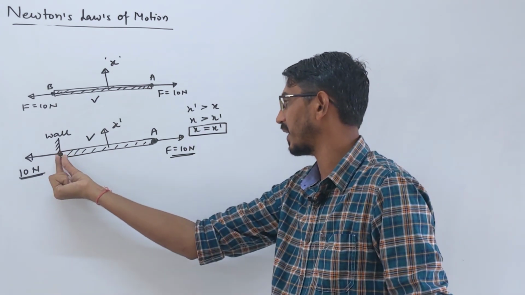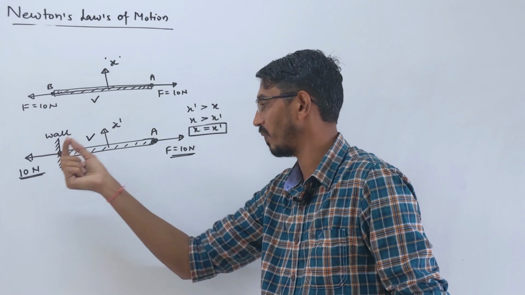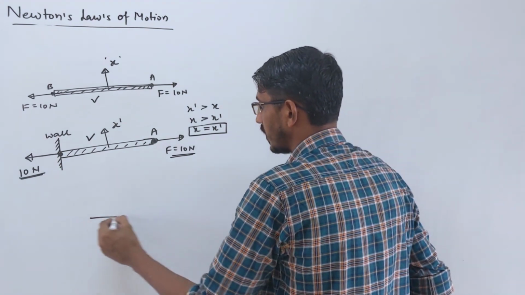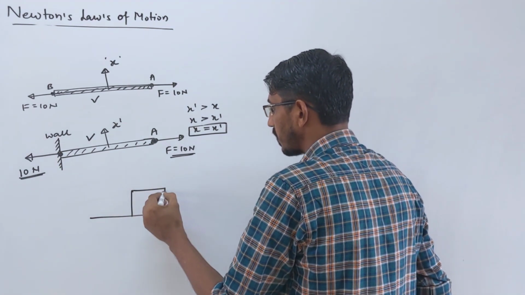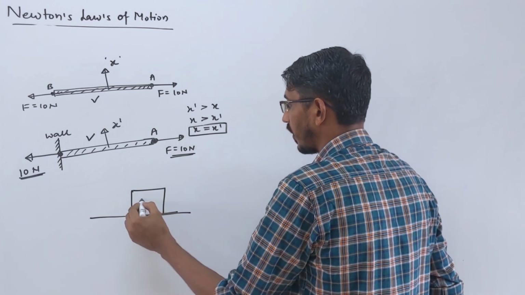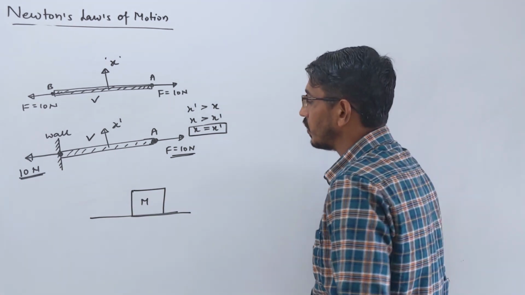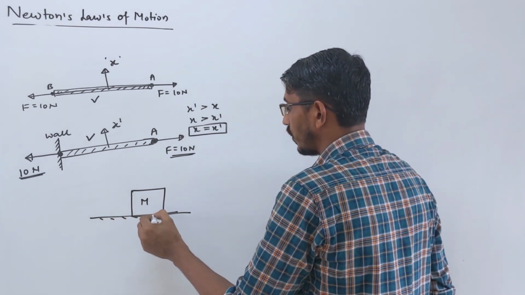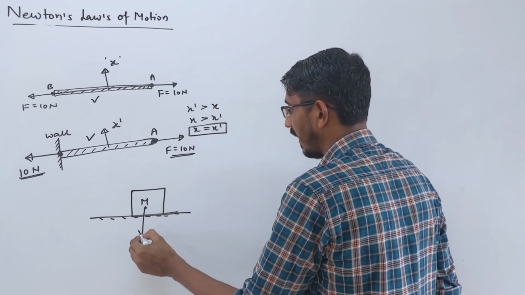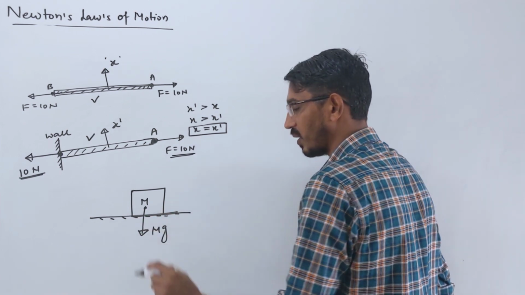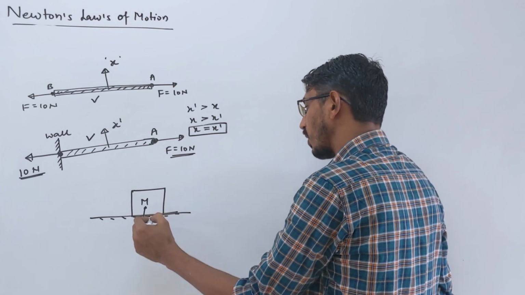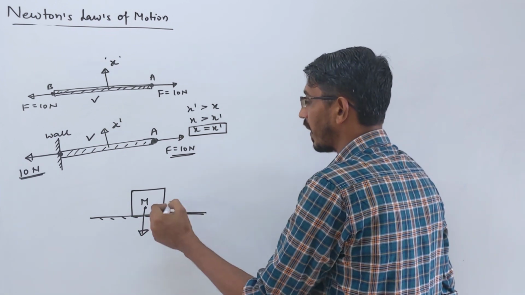Because action and reaction, if there is an action, there is always a reaction. Or like this way, suppose a block of mass m kg is placed here. This block is applying a force on this surface. How much force? mg, the weight of this block, right? Then the surface also applies a force on this block,